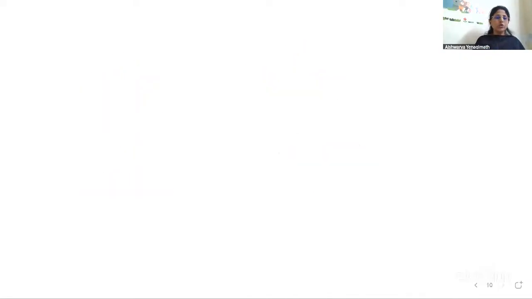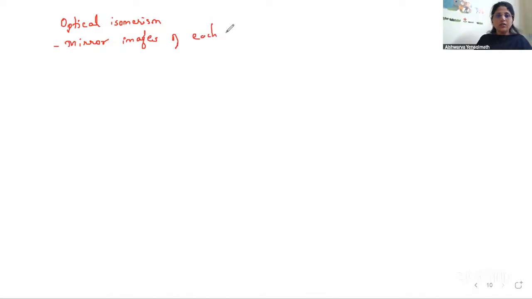Coming to the next one, that is optical isomerism. Now what does this optical isomerism mean? Optical isomers are what we have seen in organic chemistry also. They are mirror images of each other, non-superimposable mirror images of each other.